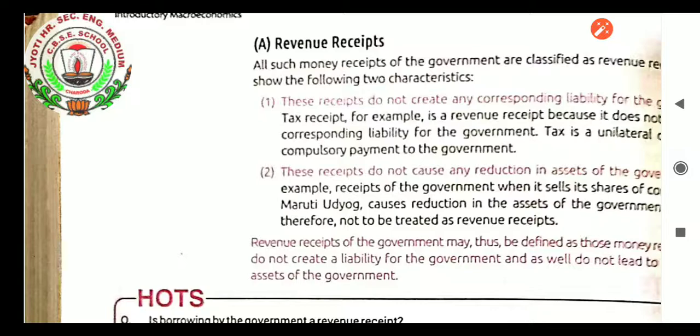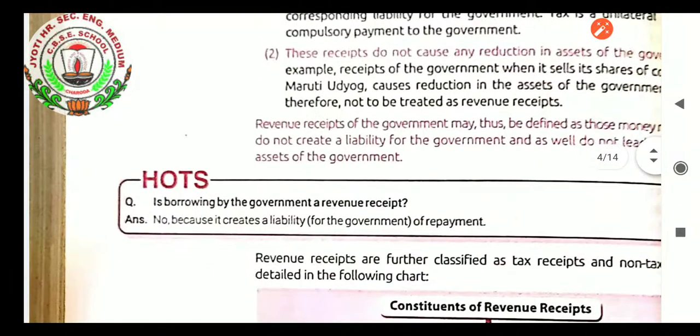So whatever we take as revenue receipts, the assets of the government must not be reduced, plus there must be no liabilities of the government. It must be a unilateral transaction. Revenue receipts of the government may thus be defined as those money receipts that do not create a liability for the government and also do not lead to a reduction in assets of the government. Is borrowing by the government a revenue receipt? The answer is no. Why? Because borrowing by the government creates a liability for the government. They have to pay back. Because of that, it will not come in revenue receipts.